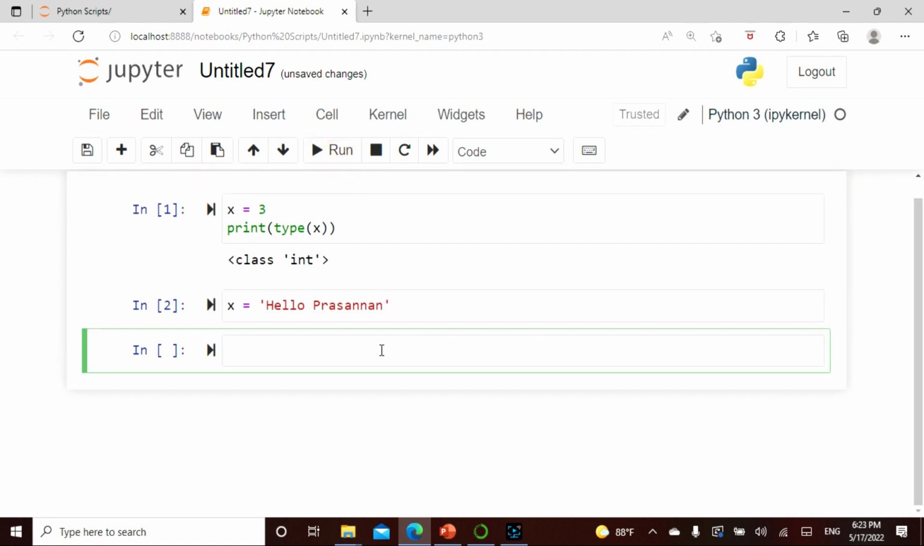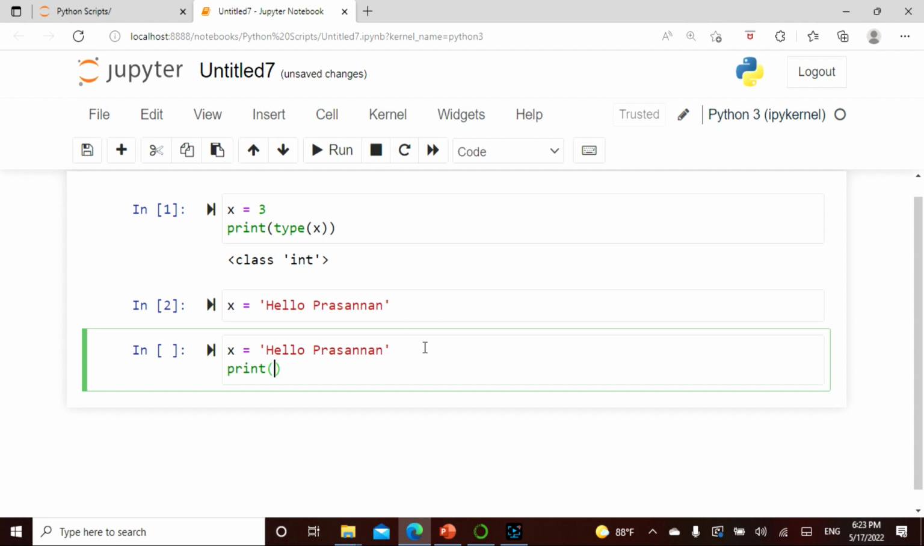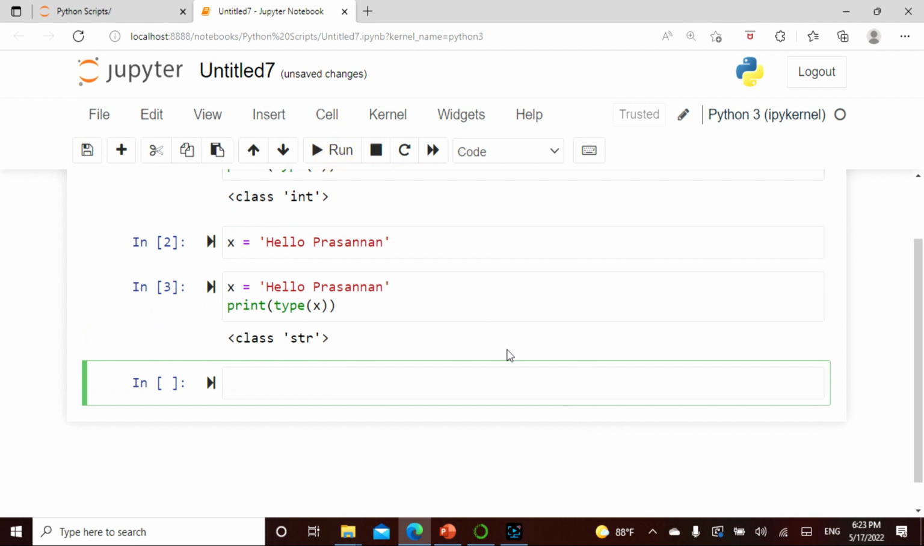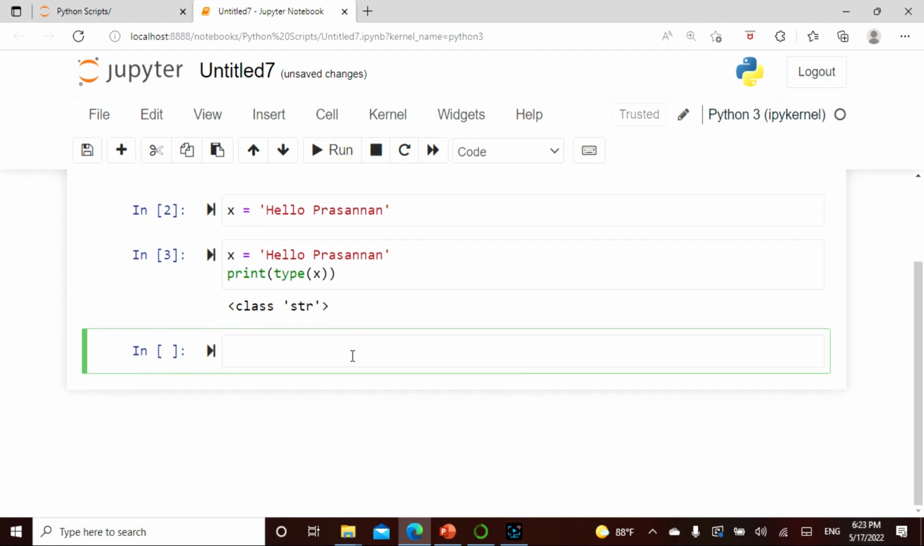I'm sorry, it's my mistake here. What I should have actually done is x equals hello, and I should actually say print the type of x. Let's see, it's a string. Okay, so it is actually giving me a string. So we actually covered two data types.